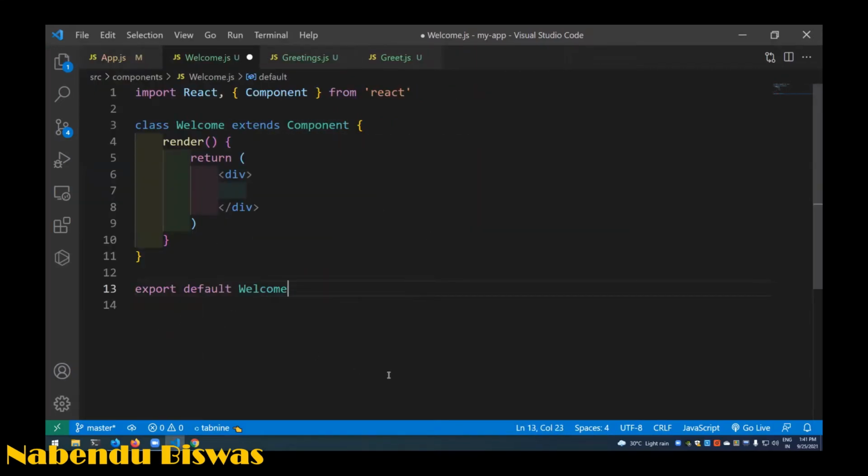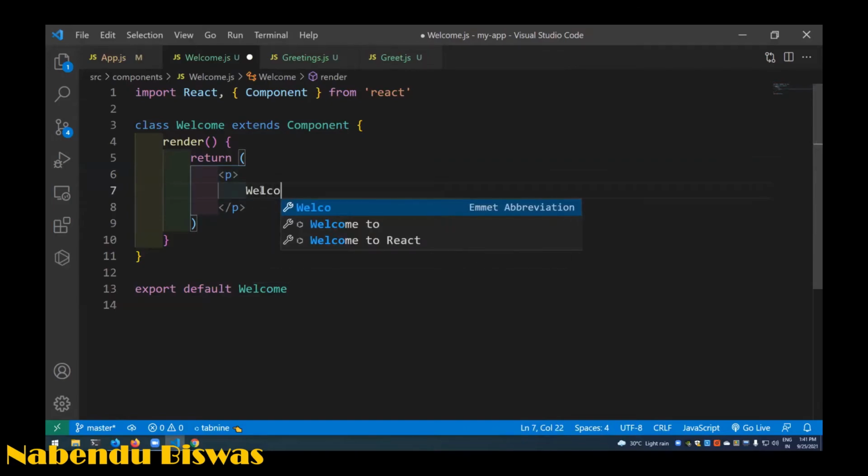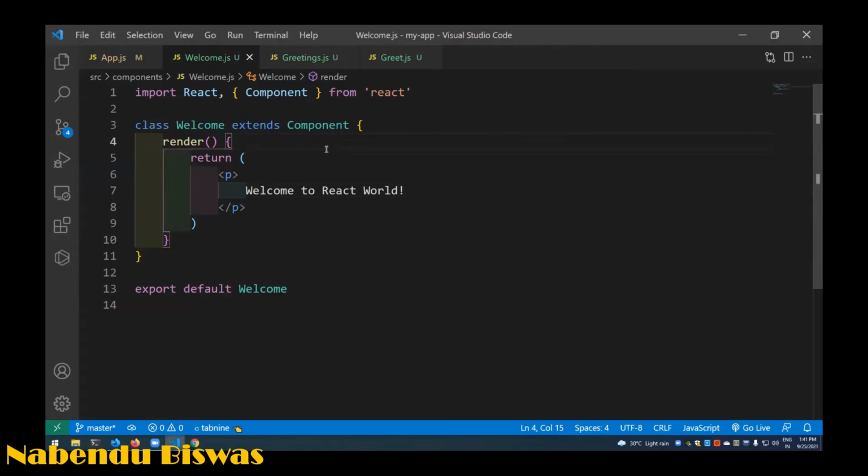Okay, so this is a class-based component, and a lot of differences are there from a functional component. So first difference is there. See, it is a class, means anyways this component you have to import from React, and extend component. So this is something like inheritance. Class welcome is that we're extending from component, which is from React.